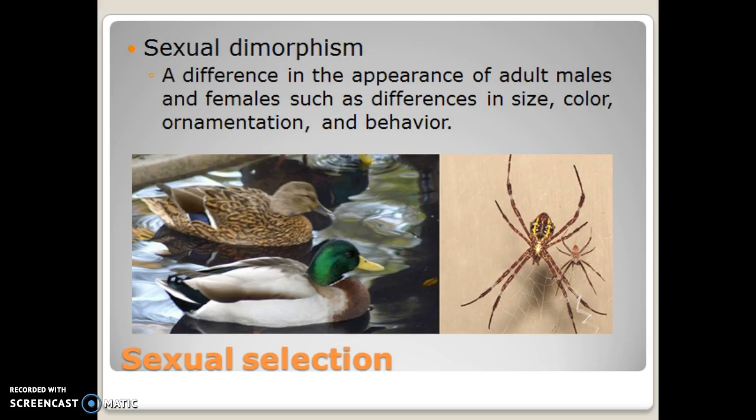So let's look at a couple examples, the first being sexual dimorphism. Sexual dimorphism is simply where one species has two organisms that look entirely different from one another, such as the case here with these ducks. The males have the colored head and the lighter colored body, and females are a brownish pattern color. Another example of sexual dimorphism would be with spiders, where the female is really large and the male is really tiny. They do look like entirely different species, but they actually are the same species.